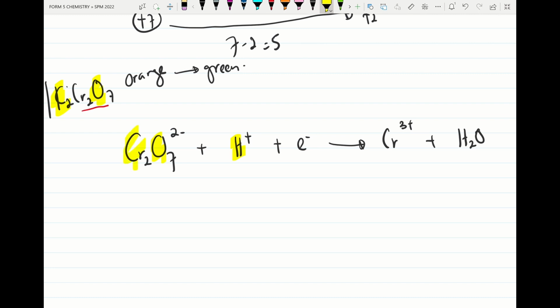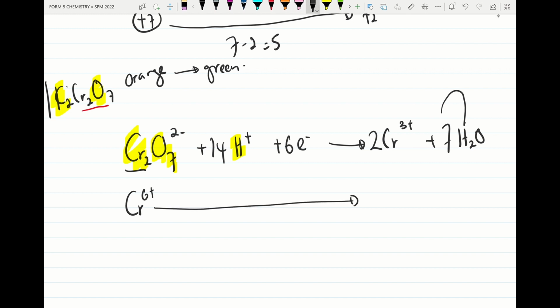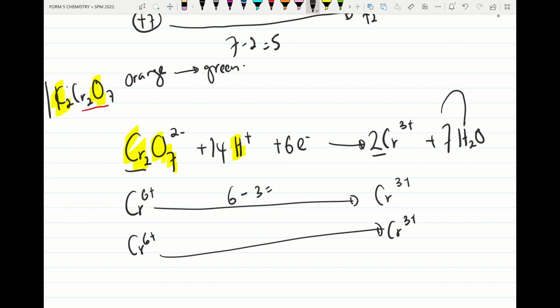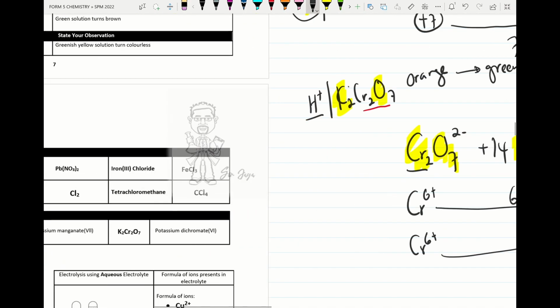We balance the chromium: 2, so I put 2 here. Then we balance the oxygen: 7, so I put 7 water, and hydrogen will be 14. How many electrons will be accepted? The chromium is Cr6 positive, so we take the 6 and put it here. Why do we get 6? Because each chromium changes from 6 positive to 3 positive, giving 3 electrons, and we have 2 chromium, so the total is 6 electrons. Try to practice this part.